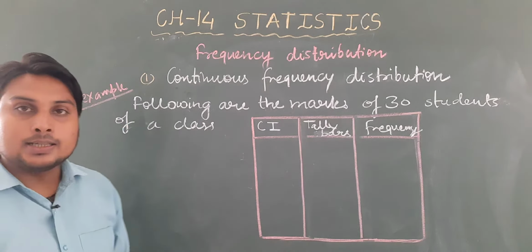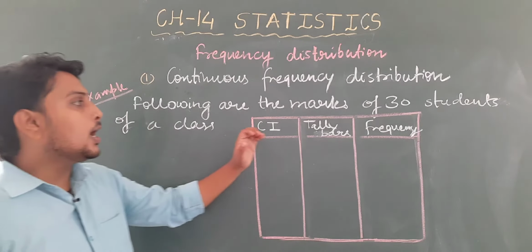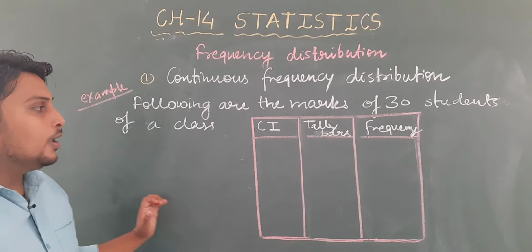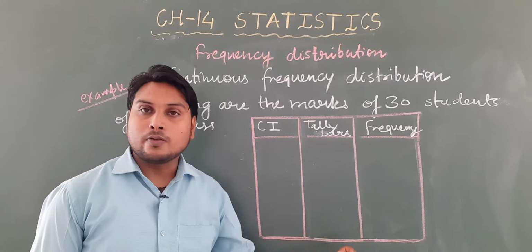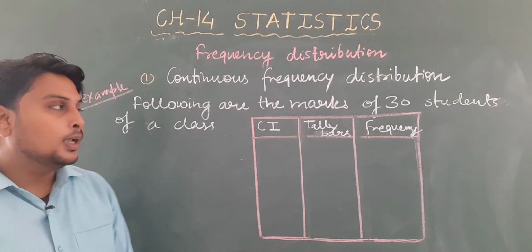So we will understand this also by an example. The example is: the following are the marks of 30 students of a class. So I am going to write the marks of 30 students in this table. Let us see how we will write.